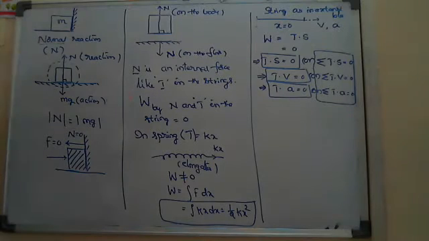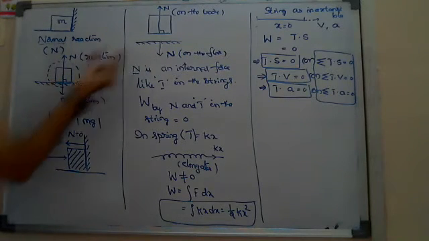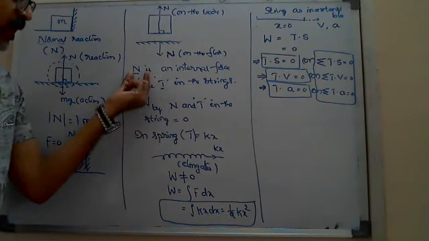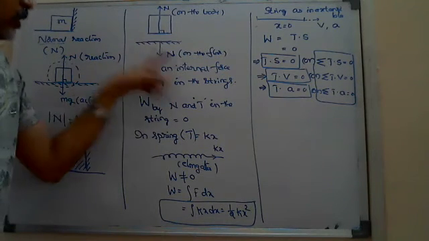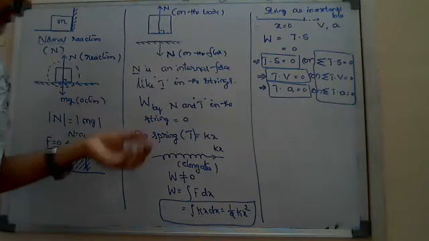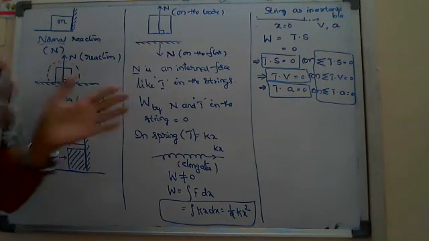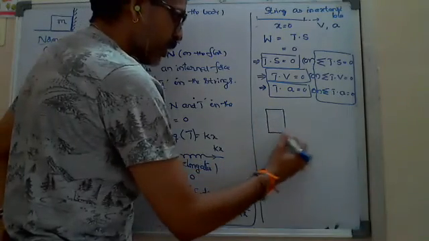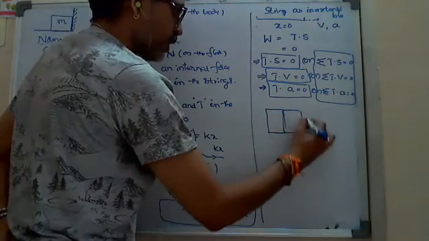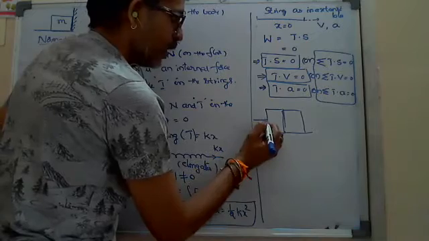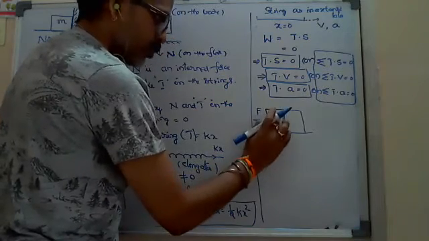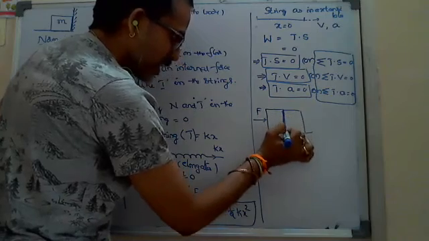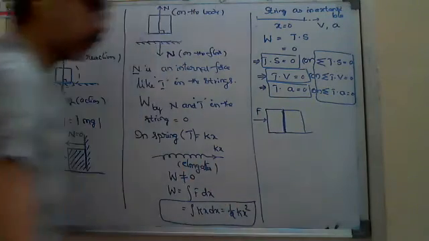The same shortcut applies to connected bodies kept in contact, where we consider the normal reaction. Normal reaction is also an internal force, and it won't give any displacement to the surfaces, unlike a sponge. Here we generally take rigid bodies. When bodies are kept in contact and we apply some force, the first body tries to push the second body, and the surface we consider rigid is not compressed.